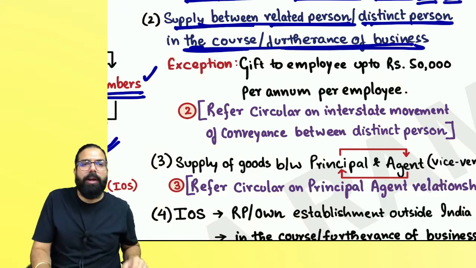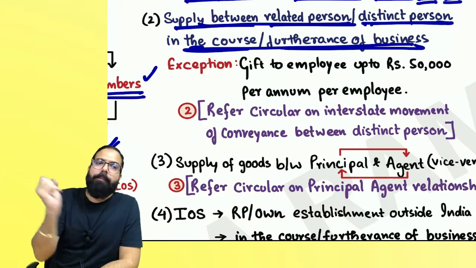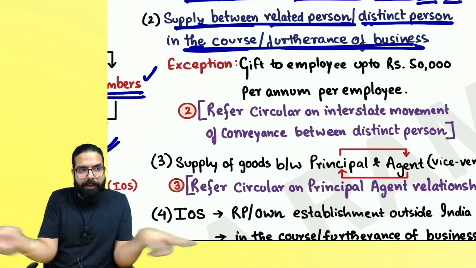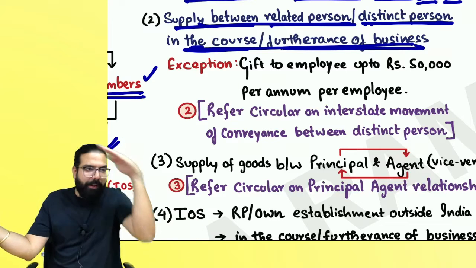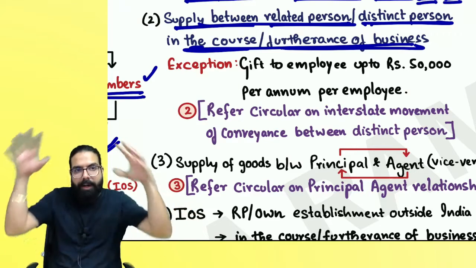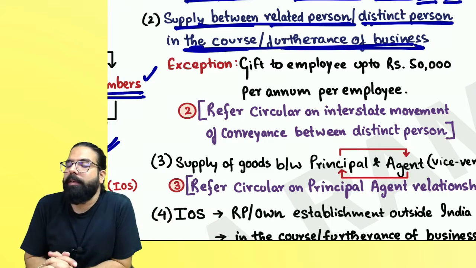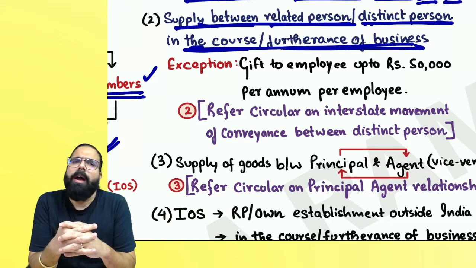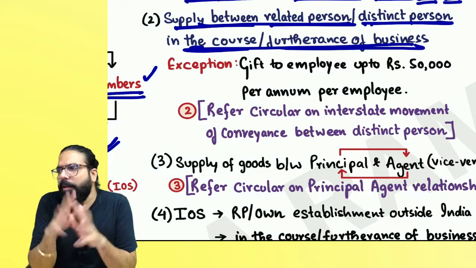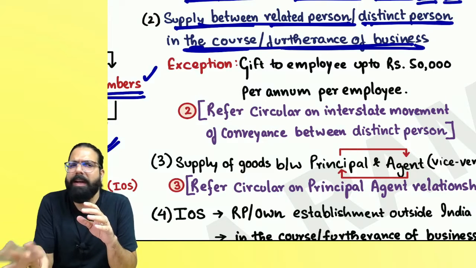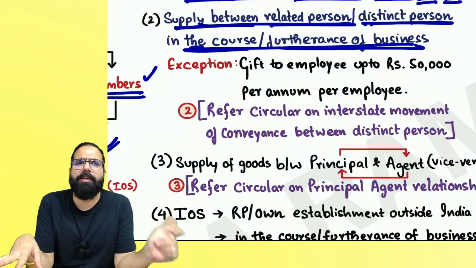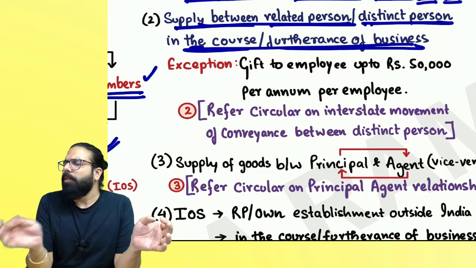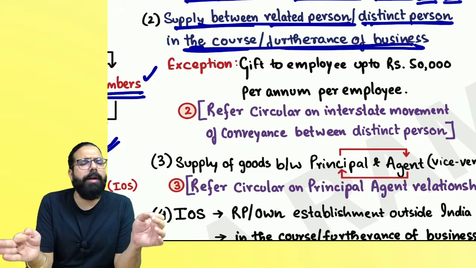Whenever you are supplying to a related person, meaning SCOPE plus family plus sole agent: S means shares greater than or equal to 25% in both of them. Then remember, these two will become related persons. I am holding 25 in this, I am holding 25 in this, I will not become related to it, but both of them will become related. C for control, O for officer or director, P for partner, E for employer and employee are always related persons. Family: spouse and children, dependent or independent, they are related persons. Parents, grandparents, brother, sister, only if they are dependent, they are related. Independent, they are not related.